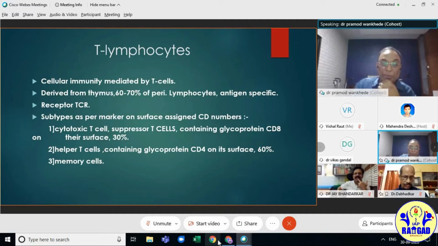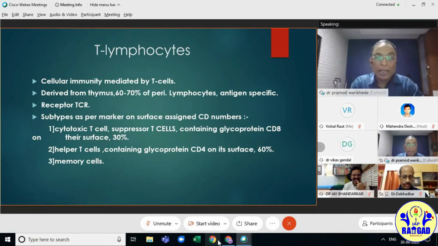This was asked in the quiz: what is CD? CD is cluster of differentiation, and the number depends on the response to the monoclonal antibody.